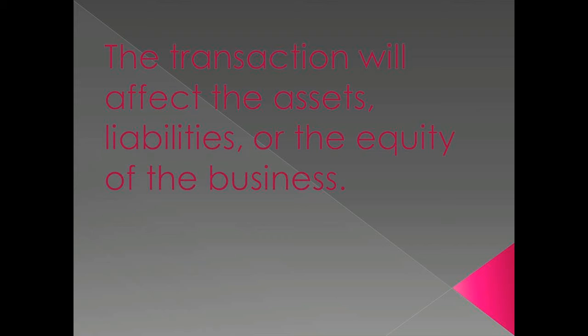At the same time, the cash we pay in exchange for the vehicle will decrease the balance of cash. The total assets increase and decrease by the same amount, but we will still record the journal entry because our balance of cash and non-current assets have changed.